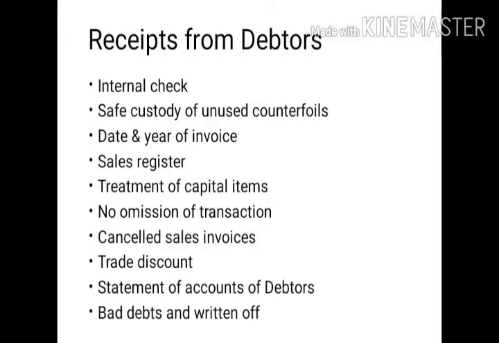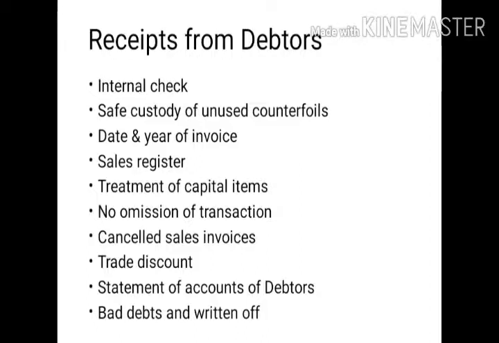So the last and important topic or aspect here is vouching of receipts from debtors. This refers to cash collected from debtors against credit sales, the cash received from customers to whom goods have been sold on credit. Here it can be vouched with the help of counterfoils of the receipts issued to them. But these counterfoils or carbon copies are not reliable and are subject to frauds.